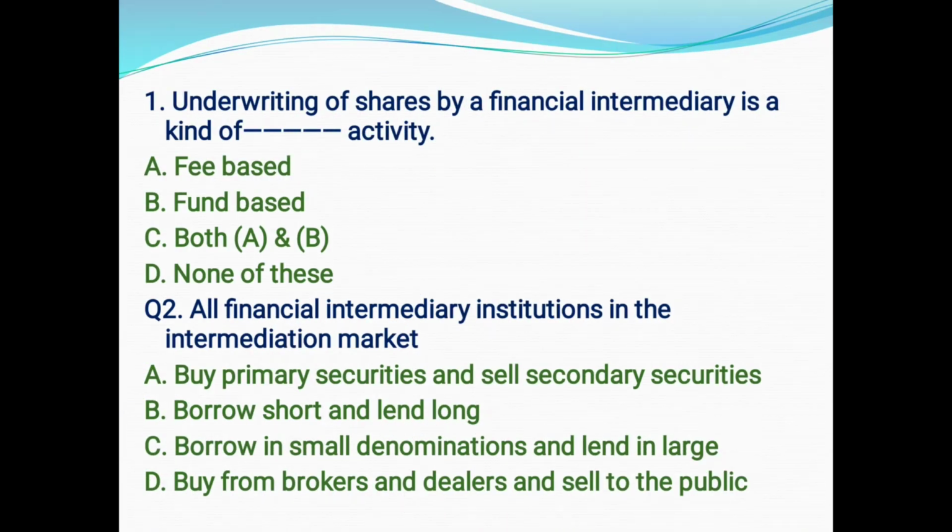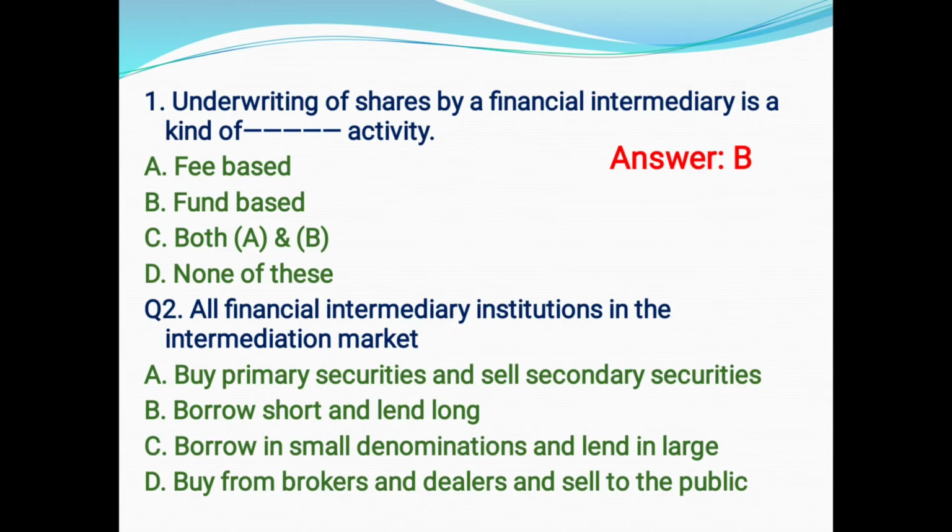Question number 1. Underwriting of shares by a financial intermediary is a kind of dash activity. Here the options are A, fee based, option B, fund based, option C, both A and B, option D, none of these. So here the answer will be option B, that is fund based.